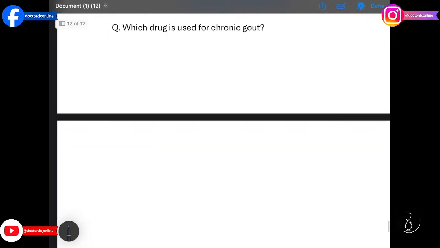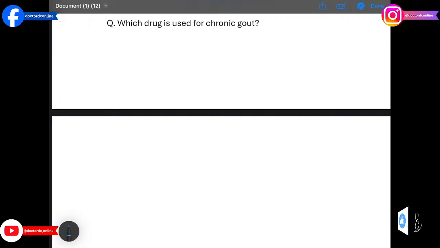Moving on to the next question for today: which drug is used for chronic gout? The answer is allopurinol. It reduces uric acid production by inhibiting xanthine oxidase.